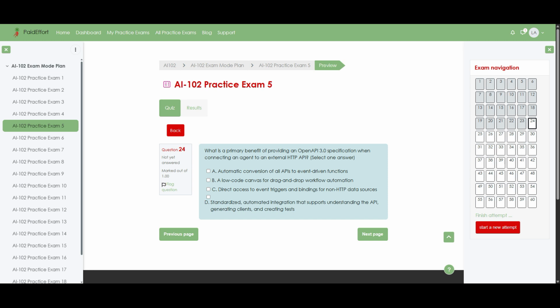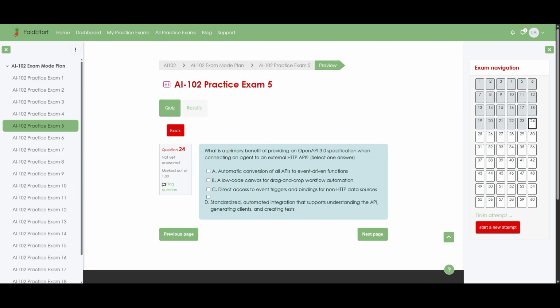Question 24. What is a primary benefit of providing an OpenAPI 3.0 specification when connecting an agent to an external HTTP API? Select one answer. Option A, automatic conversion of all APIs to event-driven functions.